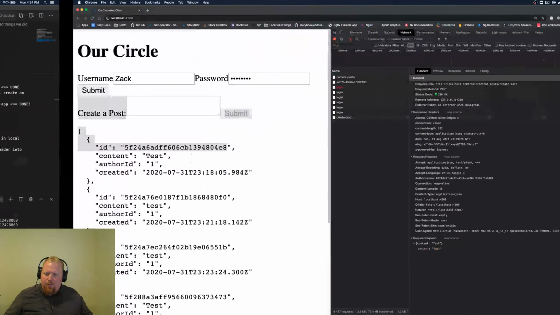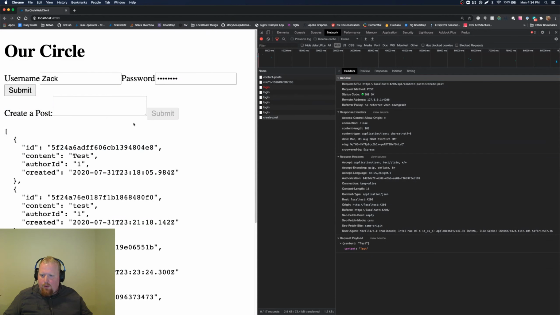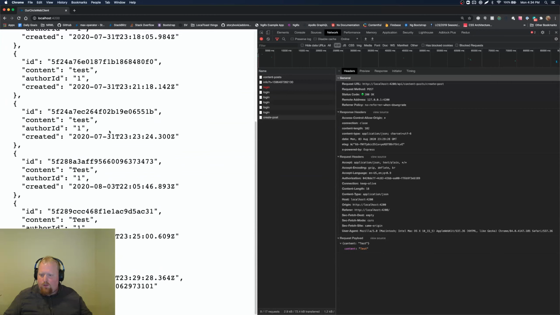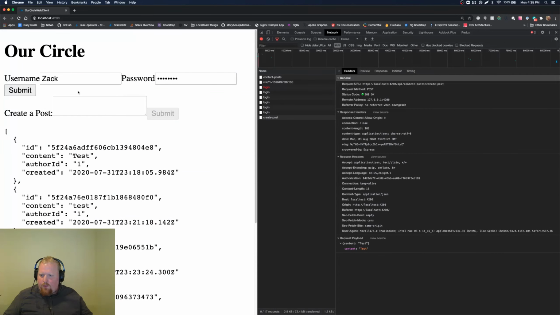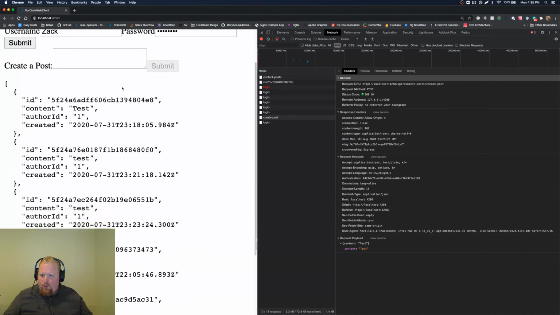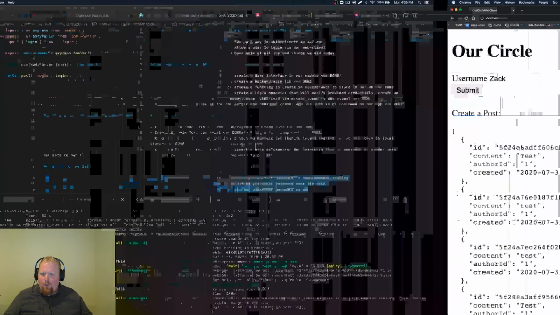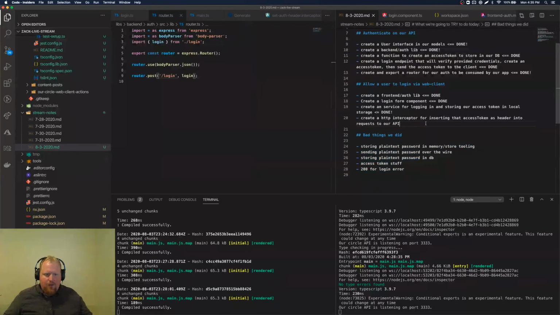But for next time we can bring some NGRX stuff into our auth, give us some state that way, and that'll be really convenient to use for future stuff. We could even show someone whether they can create a post or not, and base that off of their user information and whether they're authenticated or not. So I think that's a good stopping point for today. We got through the whole laundry list of stuff we said we'd do. Let's mark this one as done because we saw that working.